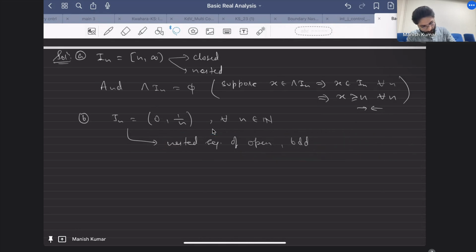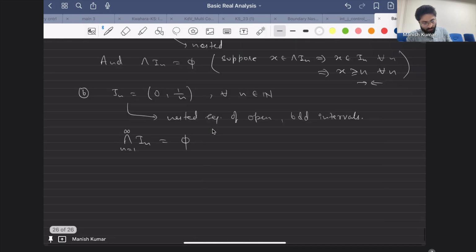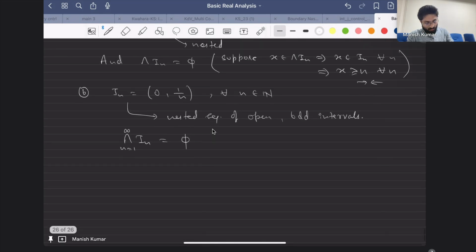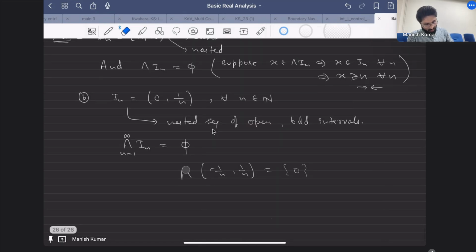So that example will also work, sir. Minus 1 by n comma 1 by n. How? If I take the intersection, I'll get 0, right? What you're saying is okay. I think you're right. It's not closed, right? You're correct. So this example is also going to work. But this is simpler, sir. I_n is minus 1 by n, 1 by n. Yeah, this example is also going to work.